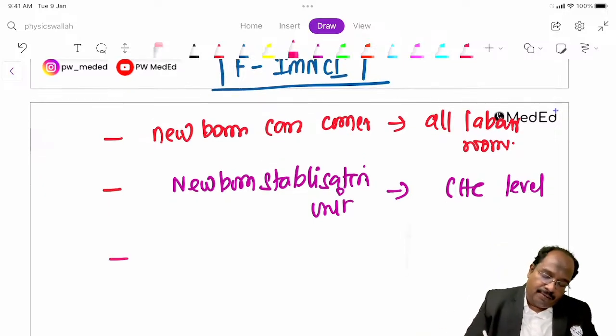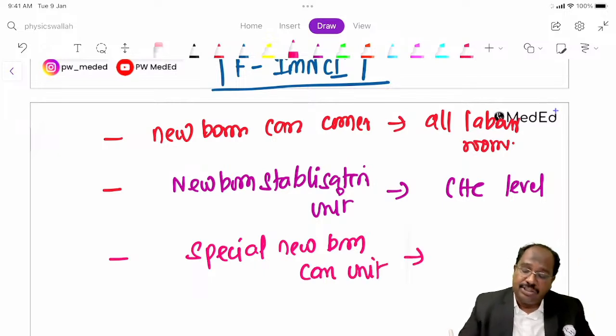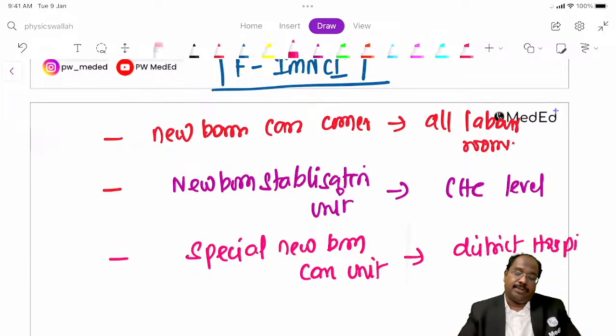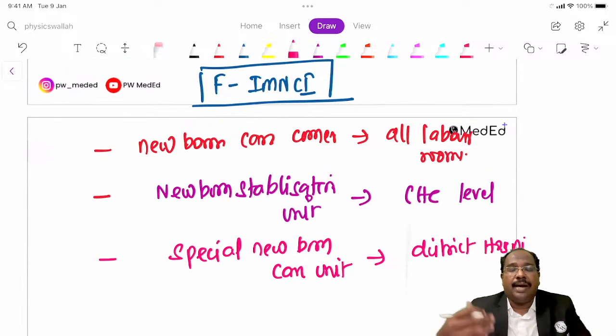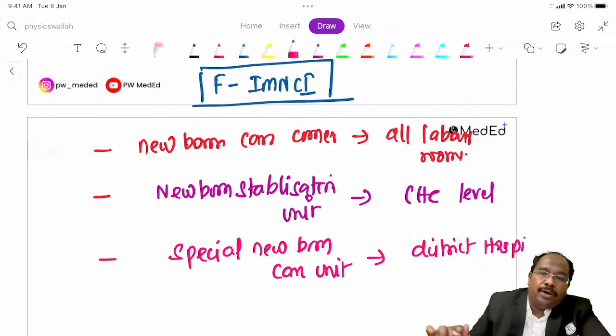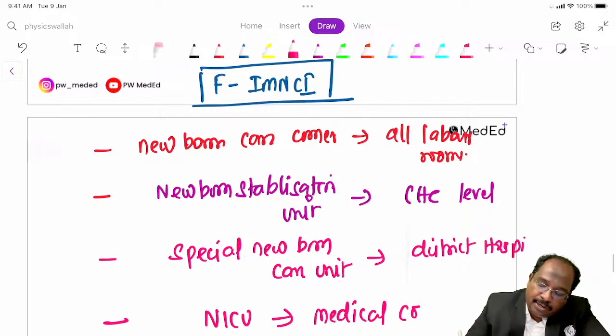Next, we have the special newborn care unit. Where should this be available? At district hospitals. The special newborn care unit can take care of major things, except ventilator and major surgery, and they can take care of all the remaining things. In medical college, what we will have is NICU.